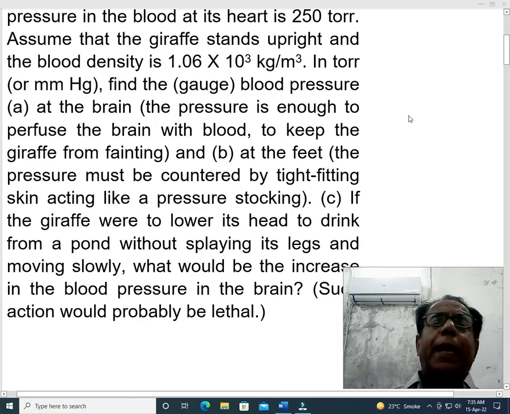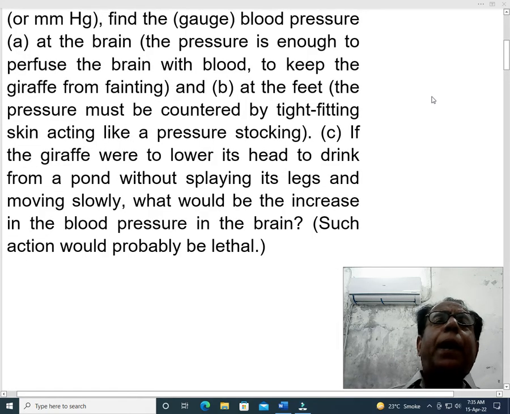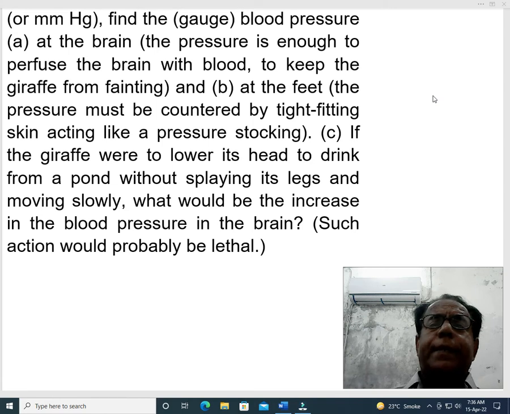This problem has 3 parts. Part A: at the brain, the pressure is enough to perfuse the brain with blood to keep the giraffe from fainting. Part B: at the feet, the pressure must be countered by tight fitting skin acting like a pressure stocking.